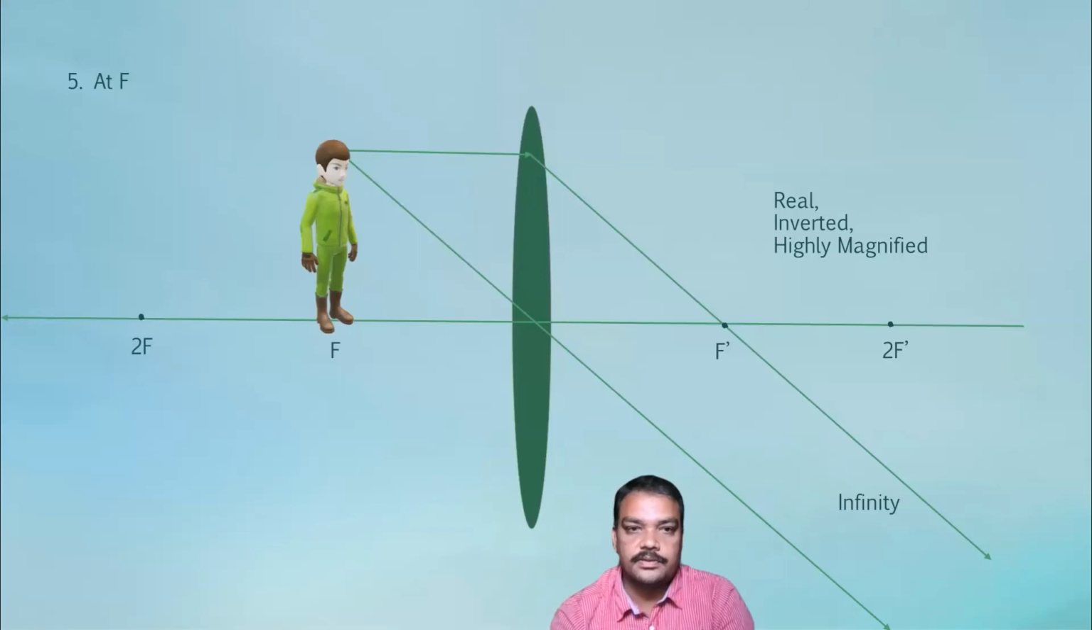This lens is used in many optical instruments. If the object is placed at exactly the focal length of the lens, it means at f, refracted light rays would become almost parallel.